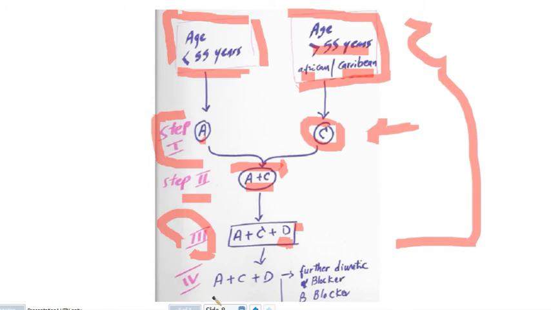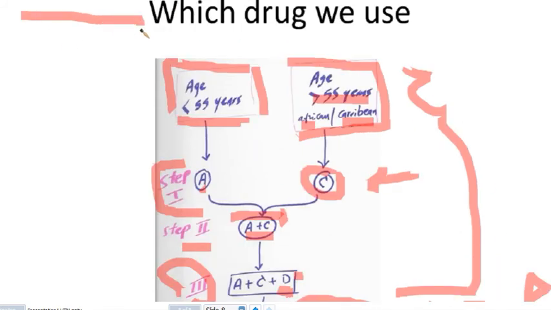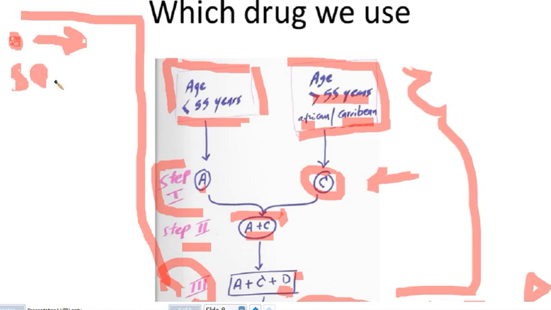In stage 4, after we try ACE inhibitor, calcium channel blockers, and diuretics, and there is no response, we can add another diuretic, or we can add alpha blocker or beta blocker, or if there is resistant and difficult case, we can seek expert advice. So now I will show you some scenarios for questions in the exam. He can give you a scenario to reach the diagnosis, especially asking for secondary causes of hypertension.